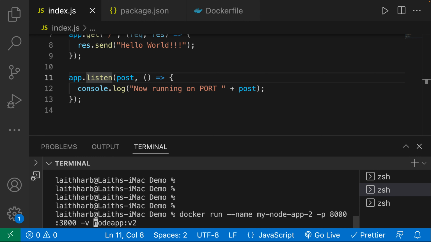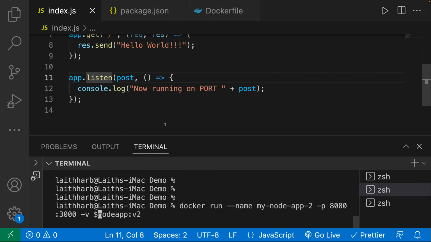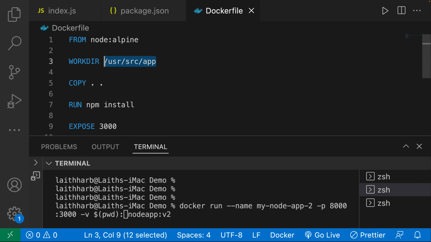So I'm going to specify, like it says over here, $, and then what do we have here? Parentheses, pwd, colon, and then, well, where do we want to mount it to? The working directory, of course. So let's go ahead and paste that in. So this is looking good. Let's just go ahead and run this.